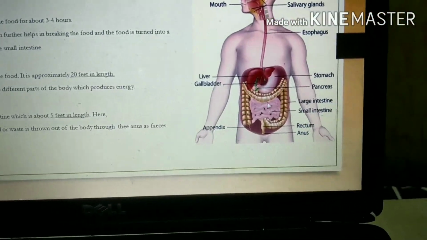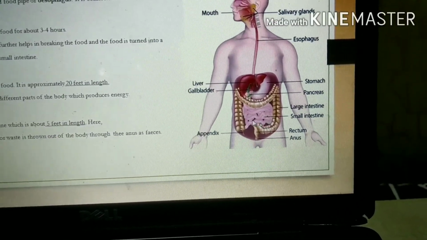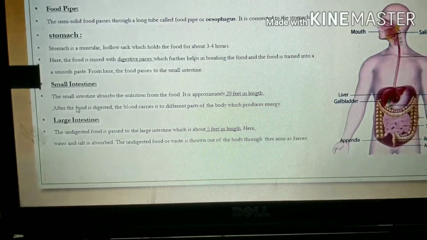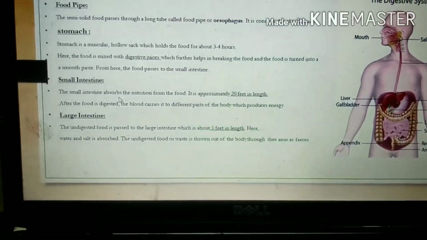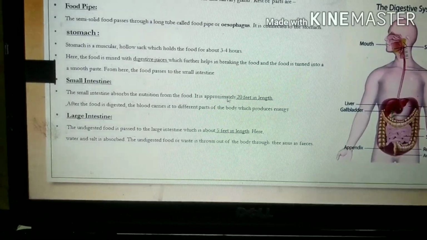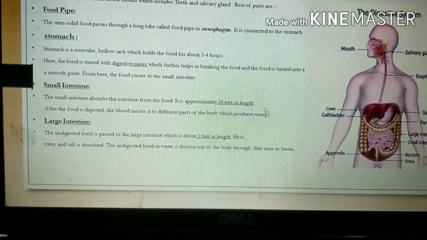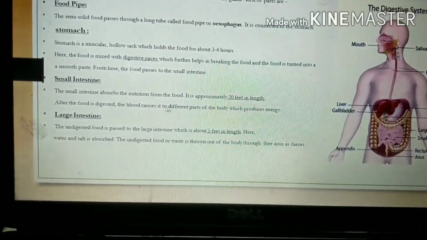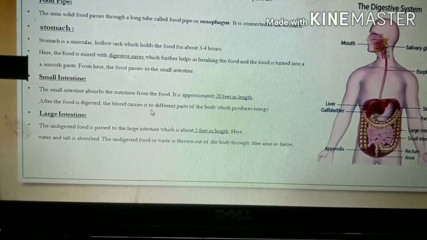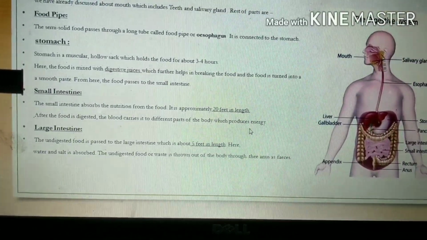This part is the small intestine. I told you already that this is a severely coiled part. The small intestine absorbs the nutrients from the food. It is approximately 20 feet in length. Can you imagine 20 feet in length? After the food is digested, the blood carries it to the different parts of our body, which produces energy.